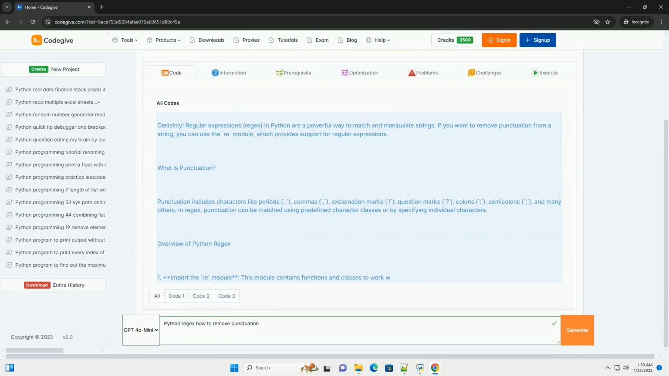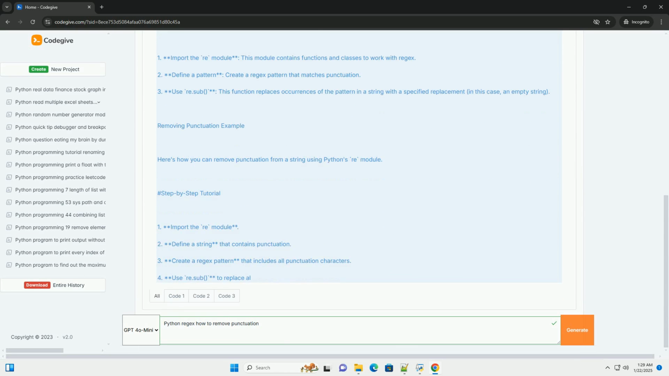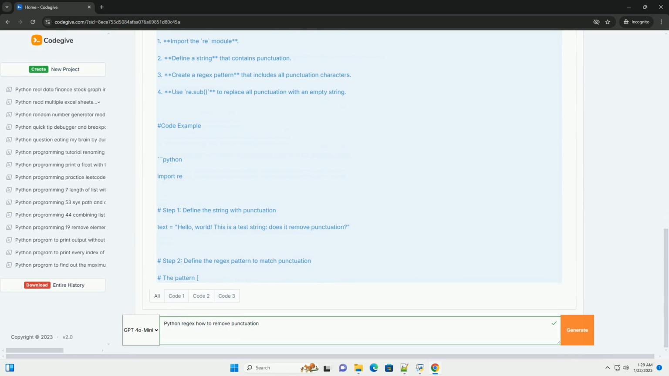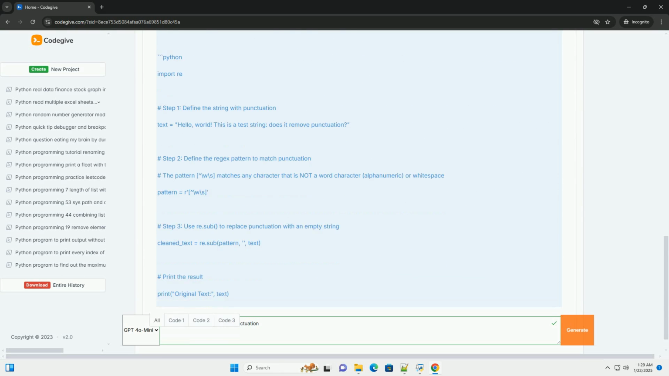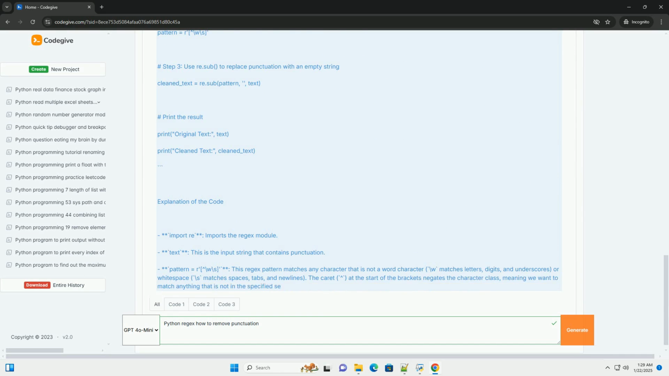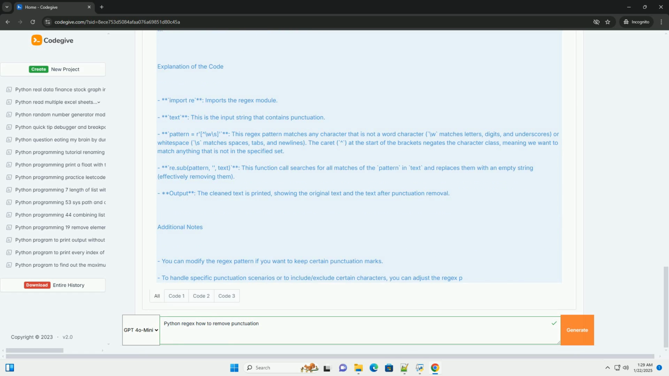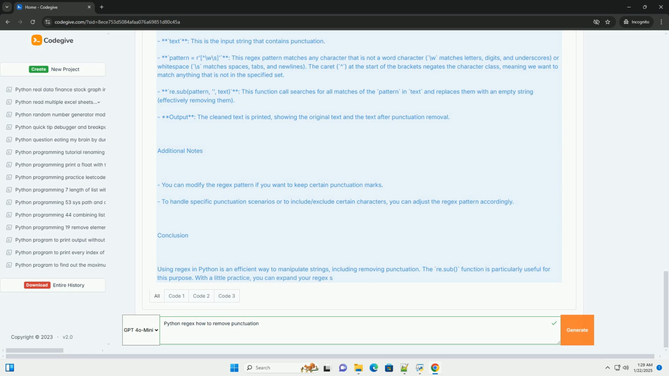Certainly. Regular expressions, regex, in Python are a powerful way to match and manipulate strings. If you want to remove punctuation from a string, you can use the re module, which provides support for regular expressions. What is punctuation? Punctuation includes characters like periods, commas, exclamation marks, question marks, colons, semicolons, and many others. In regex, punctuation can be matched using predefined character classes or by specifying individual characters.